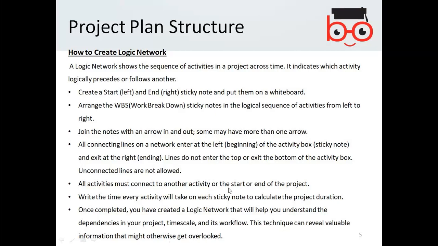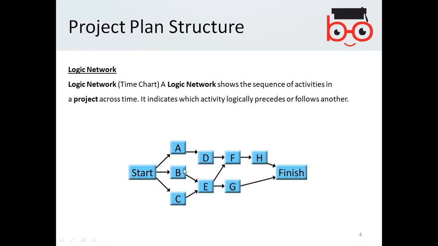So the dependency is also observed in this logic network because H is dependent on F, and possibly, let's say, E is dependent on B and C. So it really gives you a clear identification of the activities and their dependencies, which are dependent on the other.